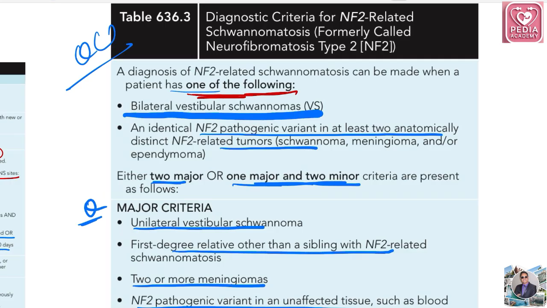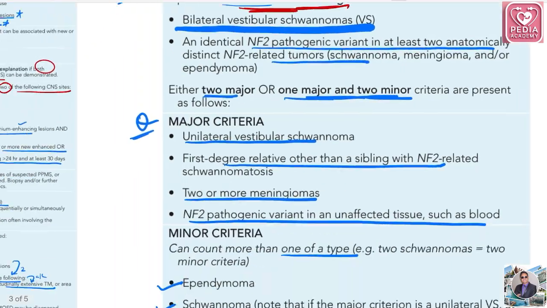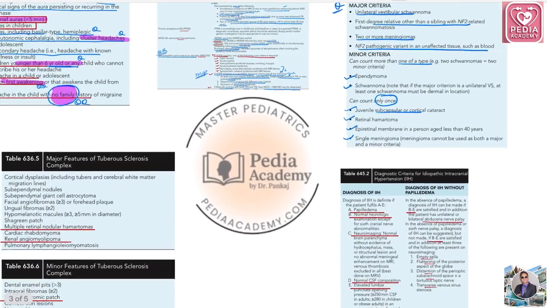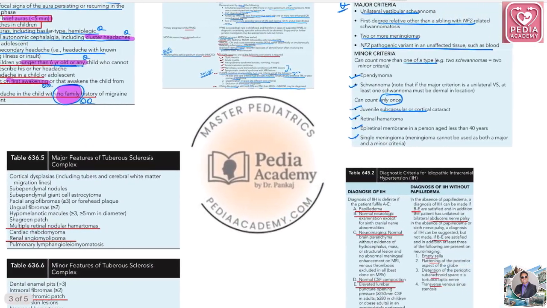That's why it is important to have the Nelson table discussion and to learn them, ultra high yield. Okay, so now we'll discuss another thing.